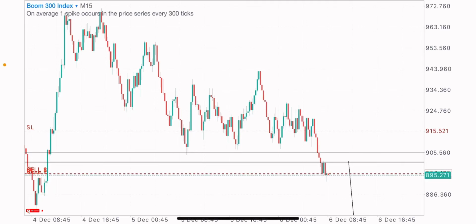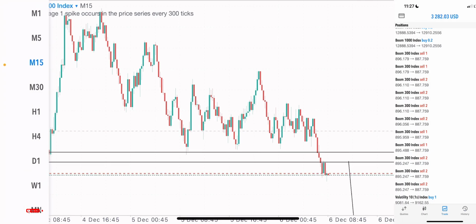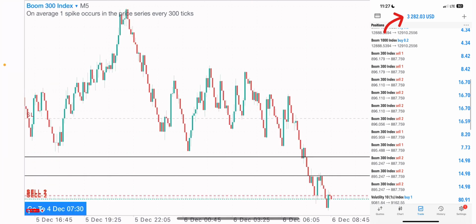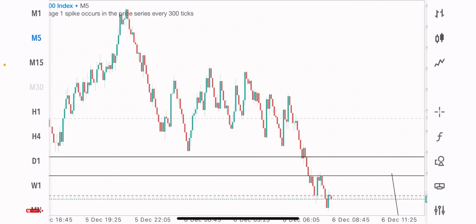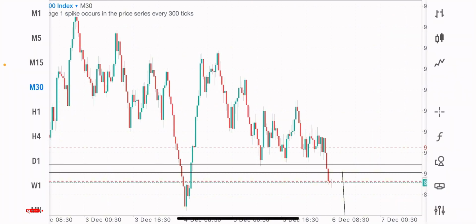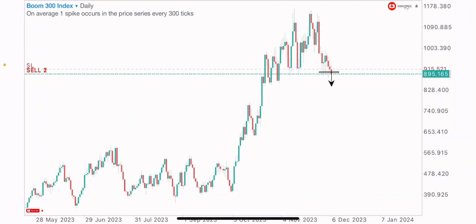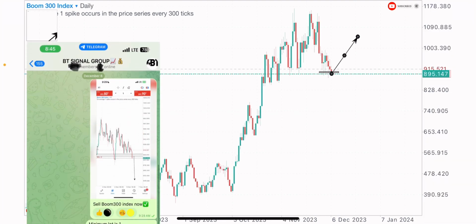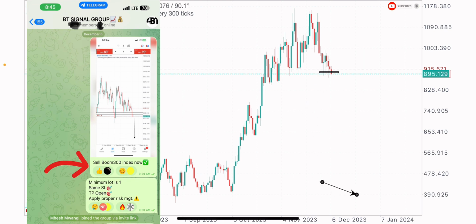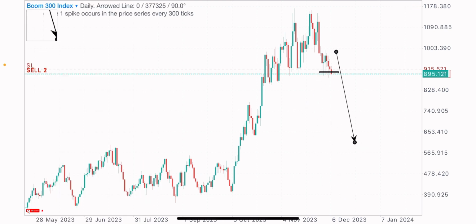So guys, I took this sell trade on Boom 300 index and it's now moving in profit. More sales are still expected on this index. So what was my market analysis on this index? This signal was shared as well. I'm looking out for long-term sales on Boom 300 index.